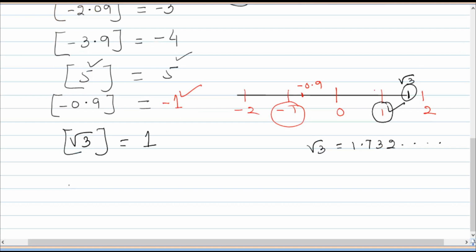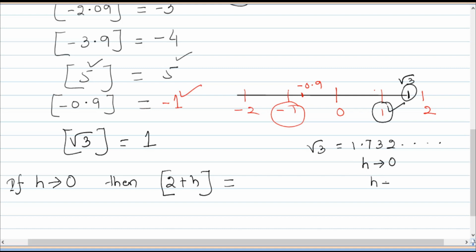Now in the limiting case, how could you find the value of the greatest integer function? If h tends to 0, then 2 plus h. What is the greatest integer of 2 plus h? h is a very small number, nearest to 0, like 0.000000001, however small you can think. So it is 2.001, and the greatest integer should be 2.